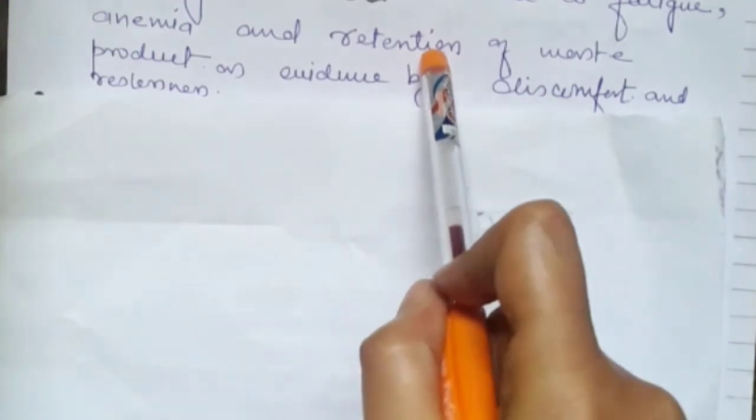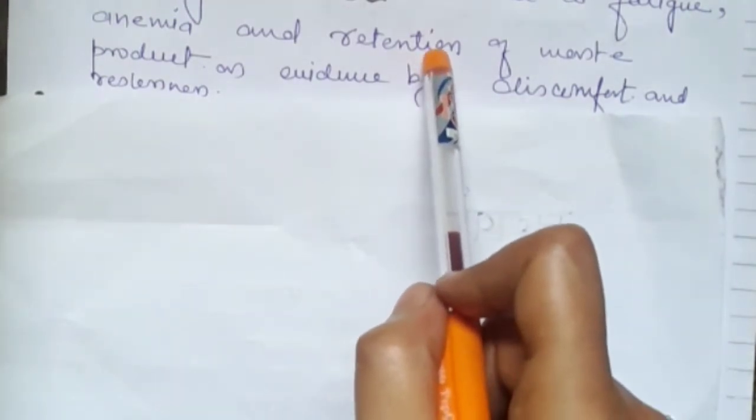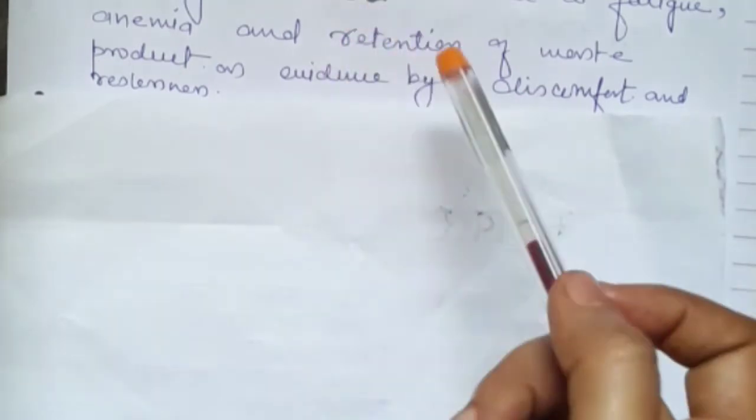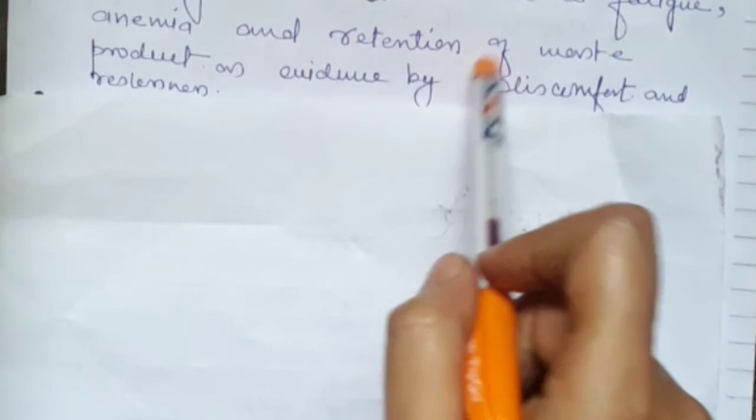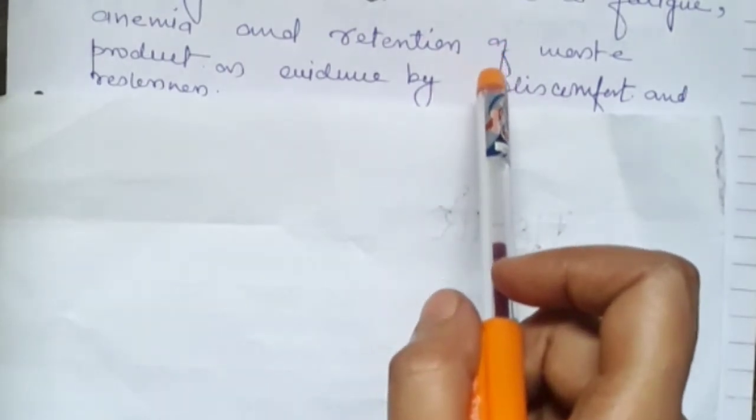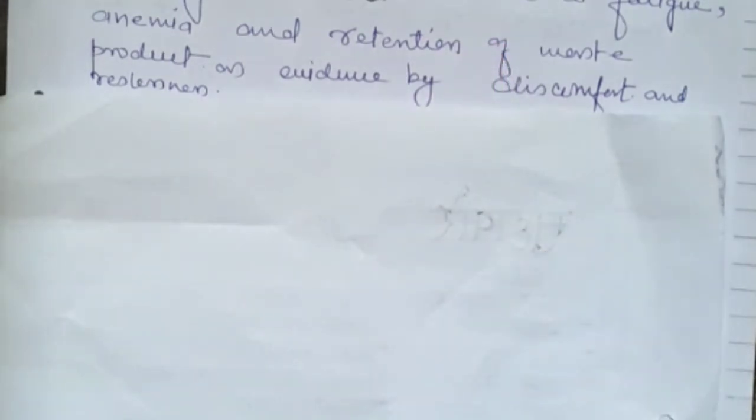In this condition, the patient will feel discomfort because he cannot urinate, or he is not having any fluid.